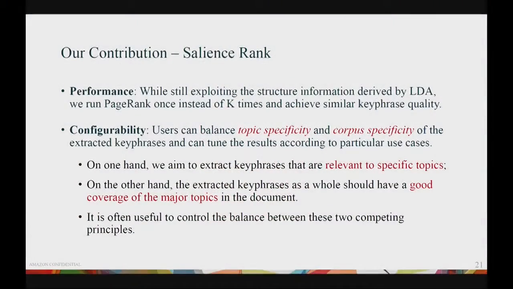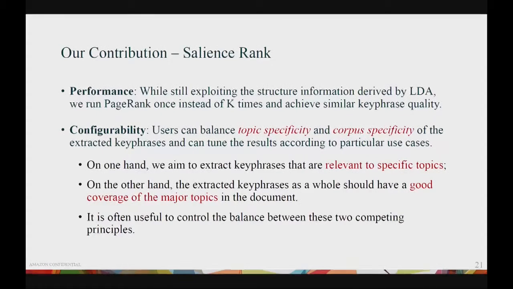So here is an intuition. On one hand, we want to have keyphrases that are relevant to specific topics. But on the other hand, we also want the keyphrases as a whole to have very good coverage of all the major topics in the documents. Put differently, sometimes keyphrases that are representative exclusively of certain topics are more appropriate, while other times keyphrases that are representative of the corpus as a whole are more appropriate.